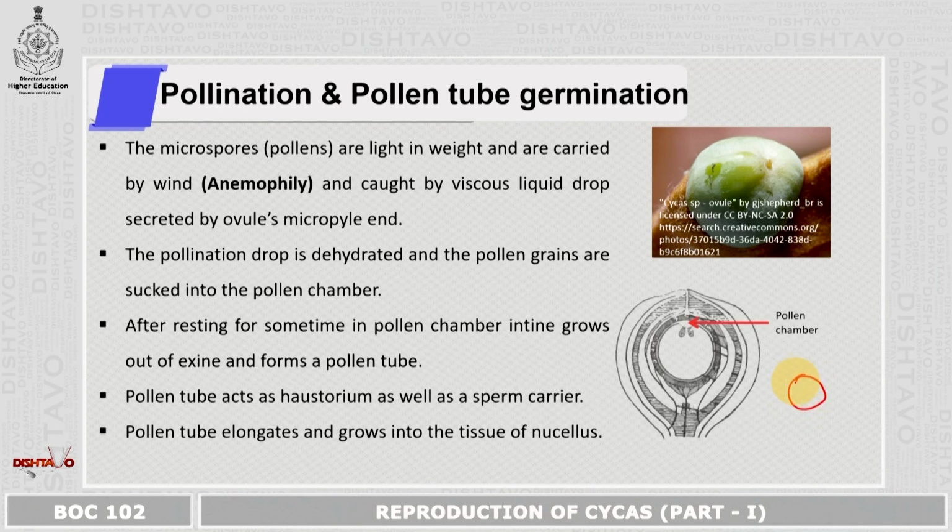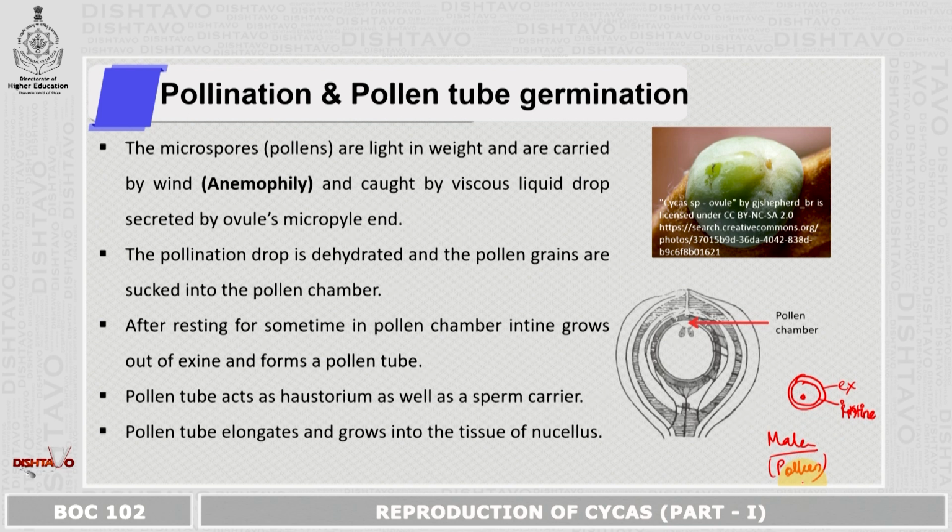Before we start with the process of fertilization, we should know that in the previous module, we have been discussing the male and the female reproductive structures. The male reproductive structure, as I had mentioned before, is the pollen grain. A typical pollen grain consists of an exine, an intine region. Apart from that, it also has got a nucleus. This is the male reproductive structure, which is nothing but the pollen grain.